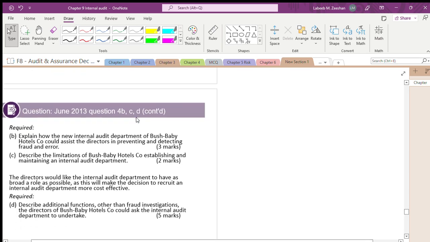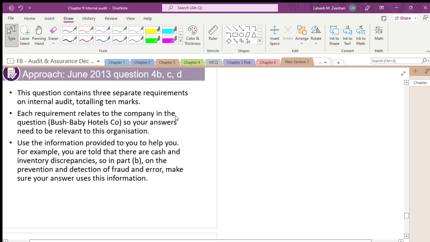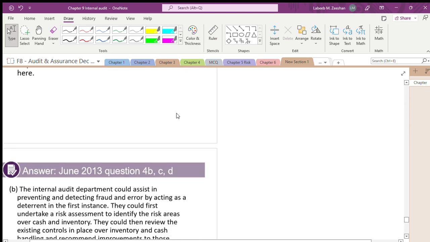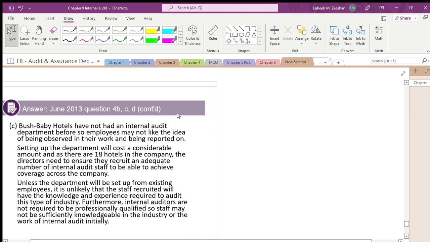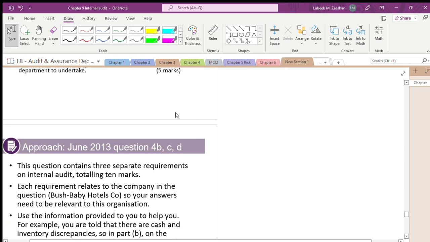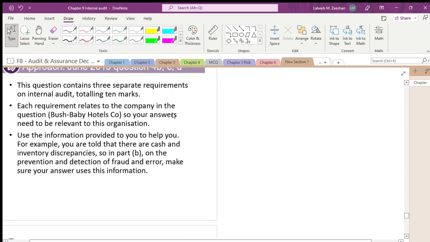Tomorrow, when we come back, part of the revision will be done, and we will do this question. If you do this question now, it will be overflowing. Understand my point? It is a very important question, the 2013 question, about the core concepts of internal audit.